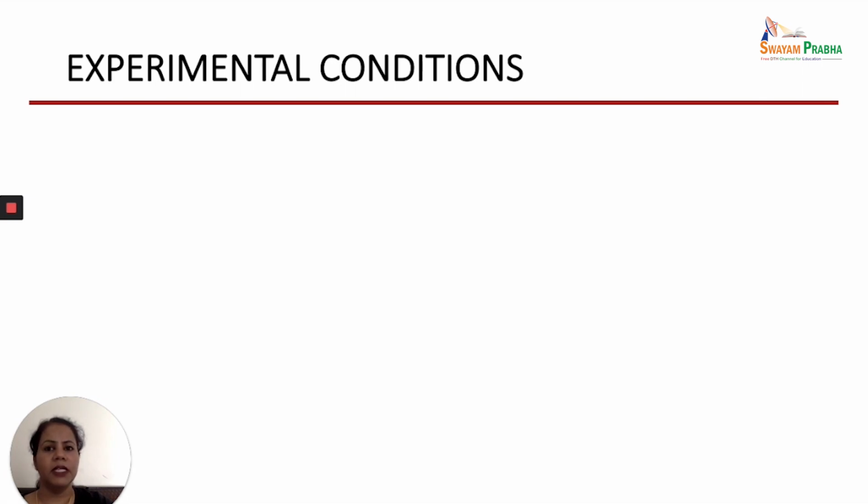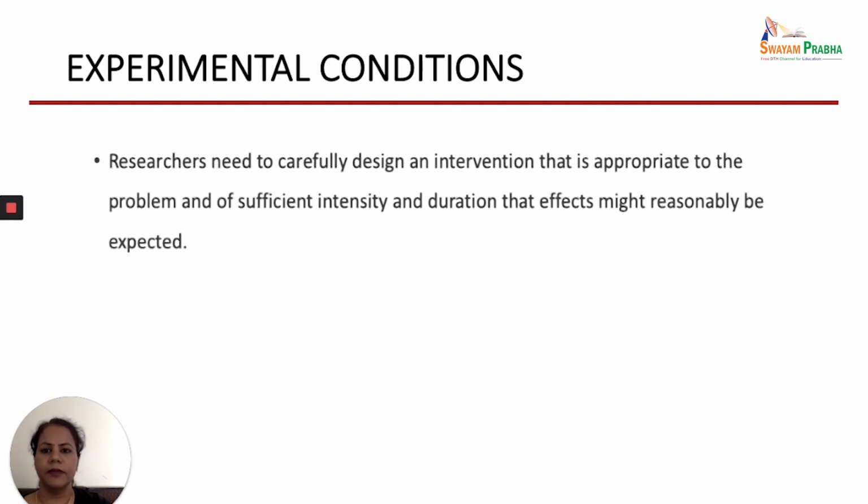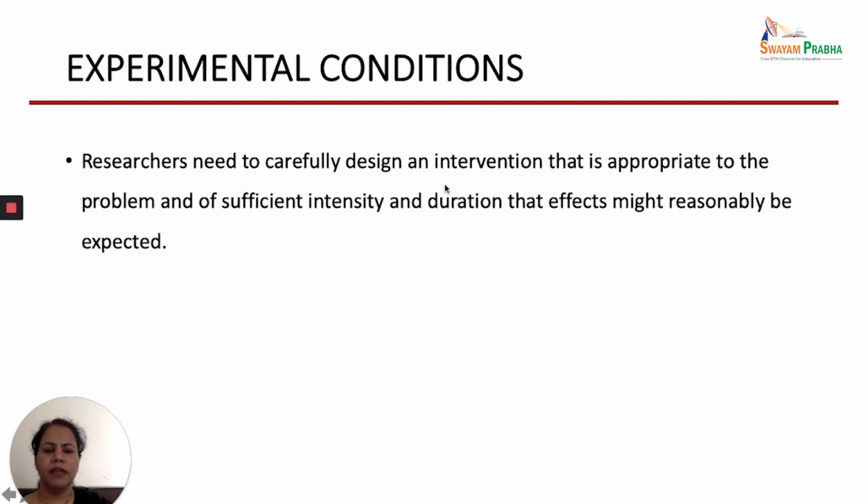Experimental conditions should be nicely jotted down. There should be a step-by-step guide on how the experiments or interventions will be carried out in your study. Researchers need to carefully design an intervention that is appropriate to the problem and of sufficient intensity and duration that effects might reasonably be expected.